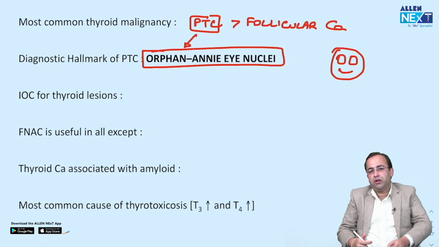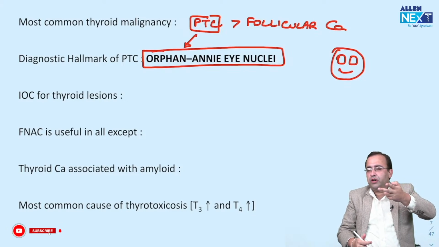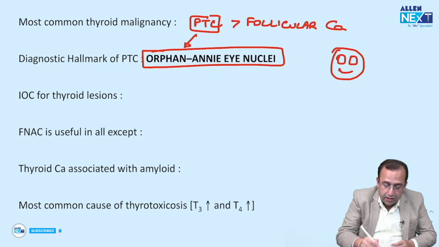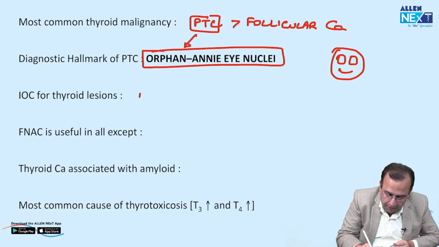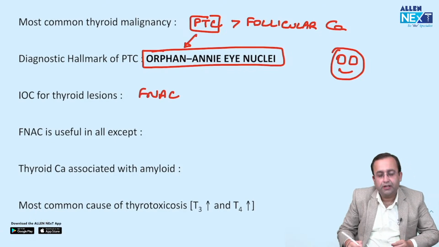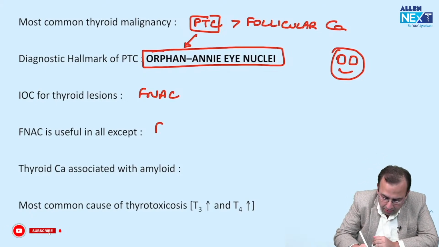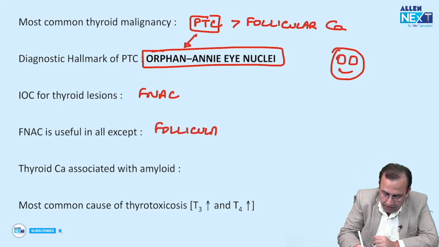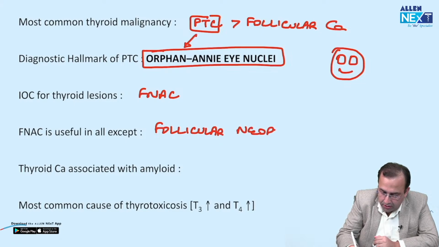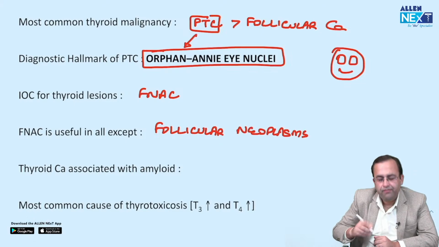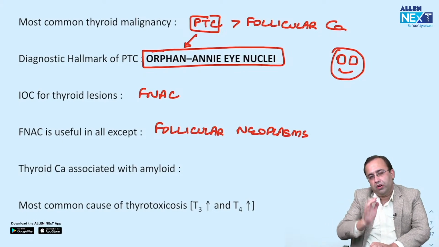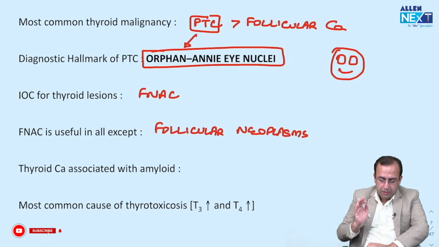Investigation of choice for thyroid lesions: TSH, radioactive iodine uptake, FNAC. Screening test is TSH. Investigation of choice, FNAC. FNAC is useful in all the thyroid lesions except follicular neoplasms. We cannot differentiate follicular adenoma from carcinoma. So FNAC is useful in all except follicular neoplasms.